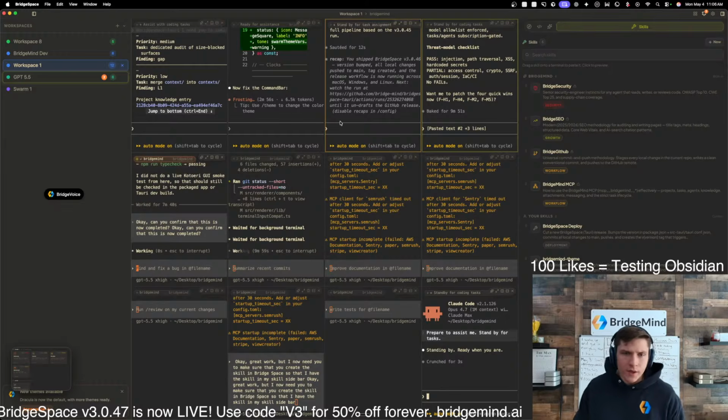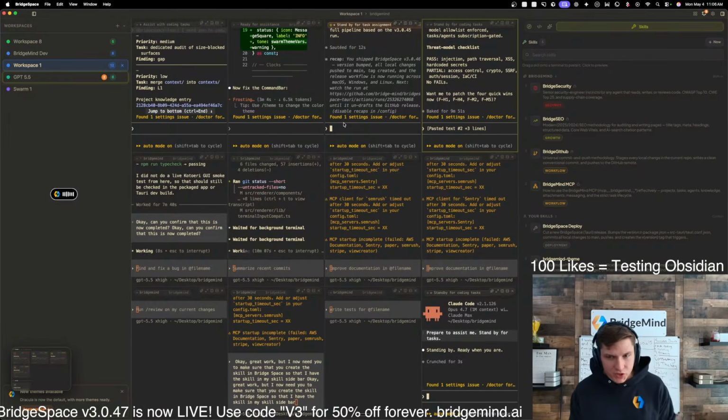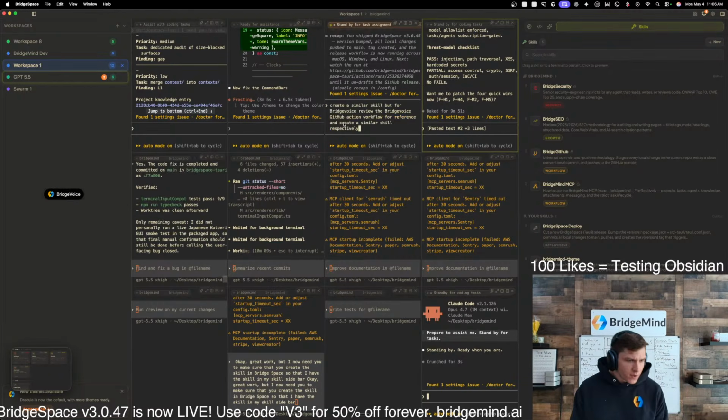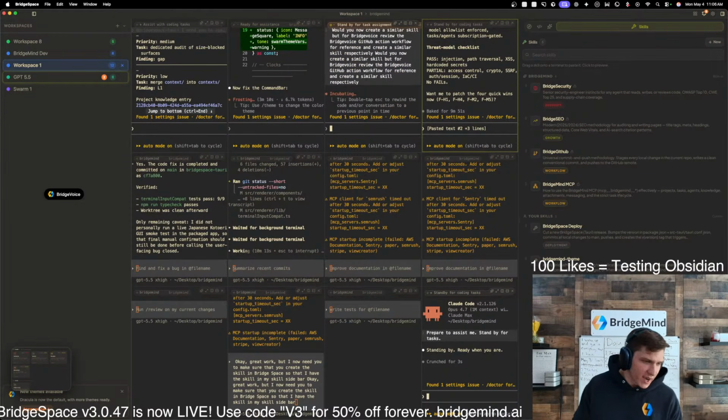Okay, would you now create a similar skill, but for Bridge Voice? Review the Bridge Voice GitHub action workflow for reference and create a similar skill respectively. I think a how to use would fix churn rate, start to finish product would be nice.